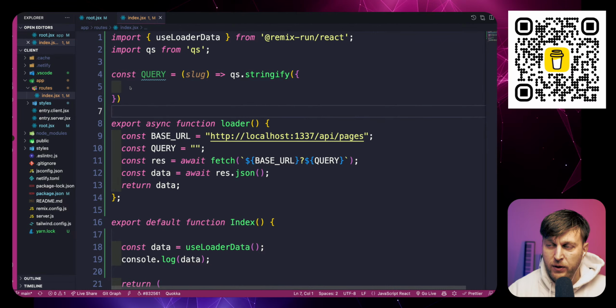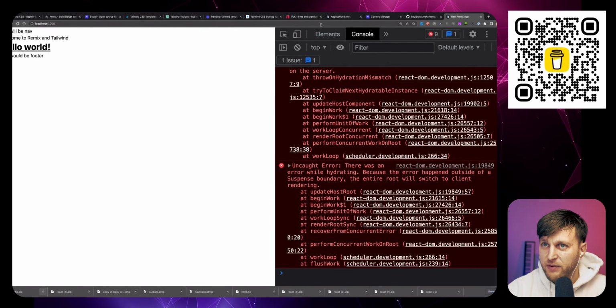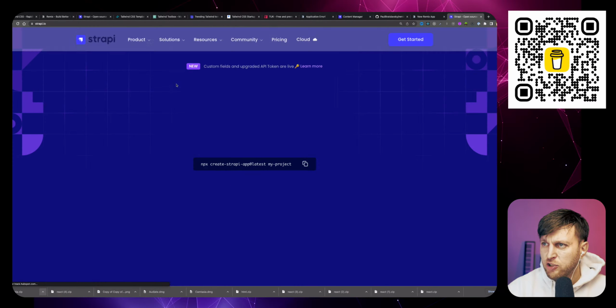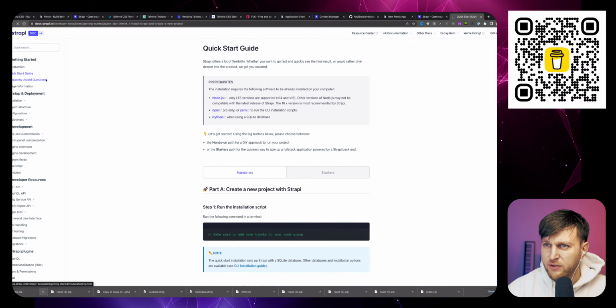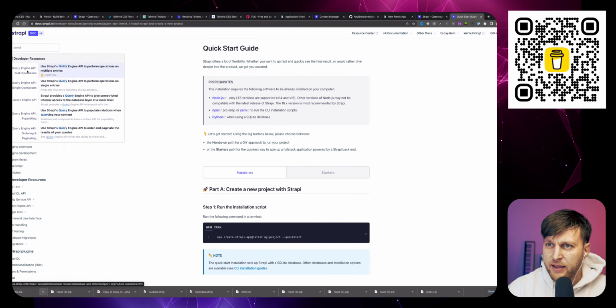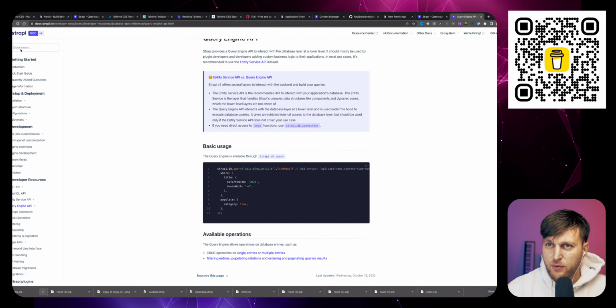And if you're not sure how to do querying in Strapi, it's not super easy if you've never done it before. But the good news is you could go to the Strapi documentation. You could click get started, it'll take you to documentation, and you could search query. Let's take a look at this one. Yeah, so this shows you here, look, you could pass a query where you could say where something equals something, or what you want to filter by, and populate. And actually, I'm showing you the wrong thing here.